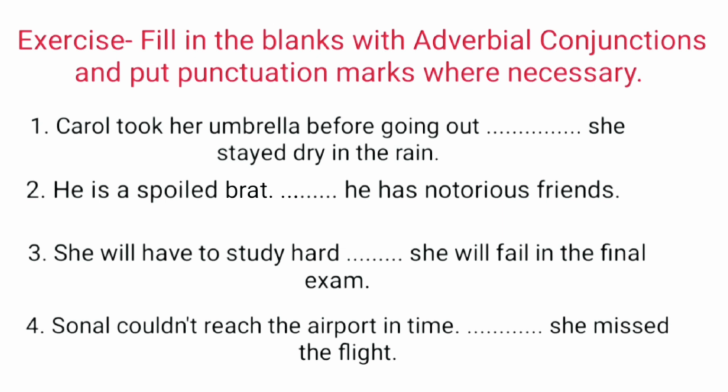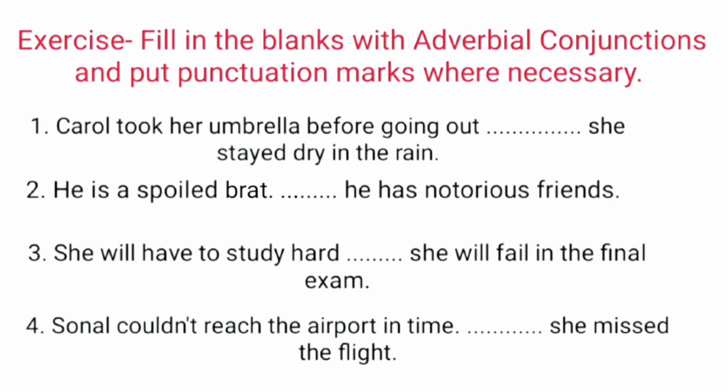First is, Carol took her umbrella before going out, dash, she stayed dry in the rain. There is no full stop after the first clause, so I'll put a semicolon, therefore, comma, she stayed dry in the rain. Second example, he is a spoiled brat, full stop, dash, he has notorious friends. After the first clause, there is a full stop, so we'll put nonetheless, comma, he has notorious friends.